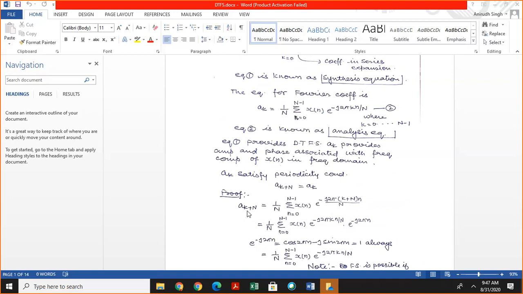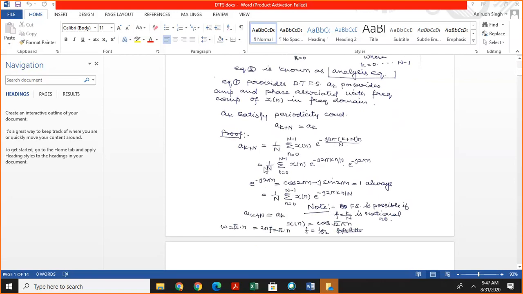Then we get 1 by N summation n from 0 to N minus 1 of x of n exponential minus j 2 pi k n divided by N, multiplied by exponential minus j 2 pi n.